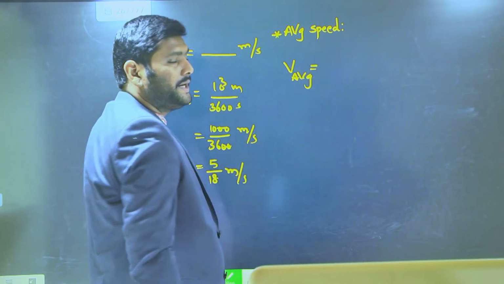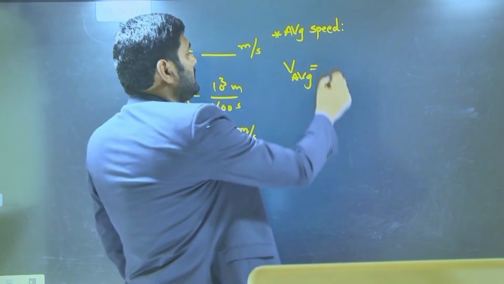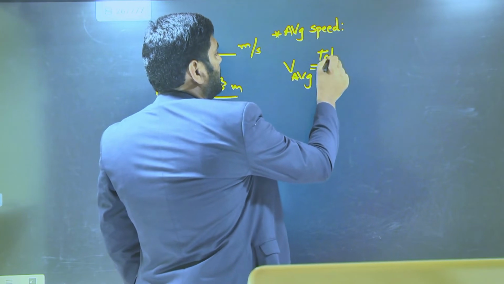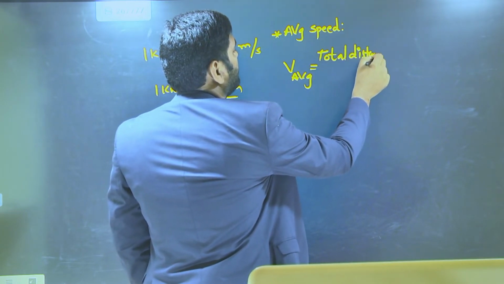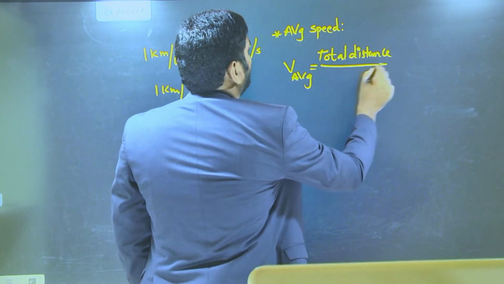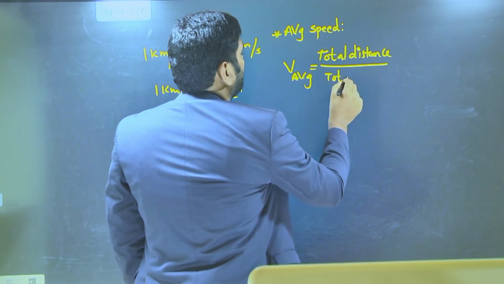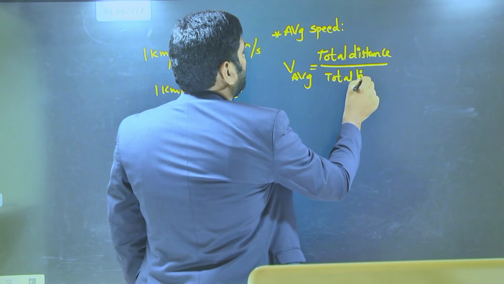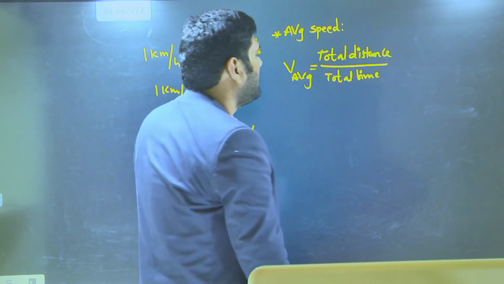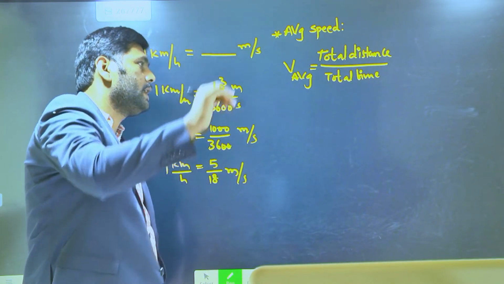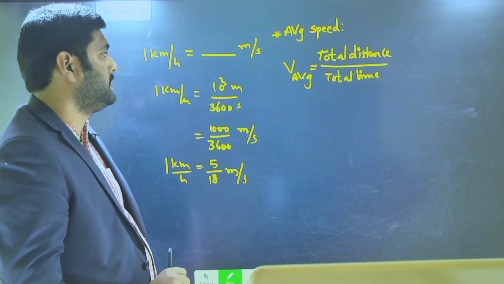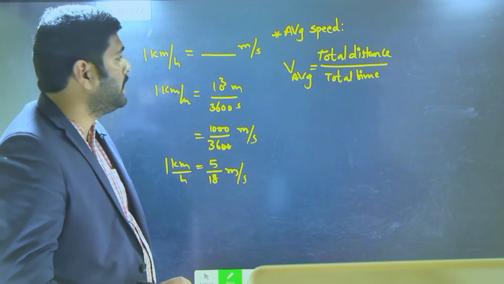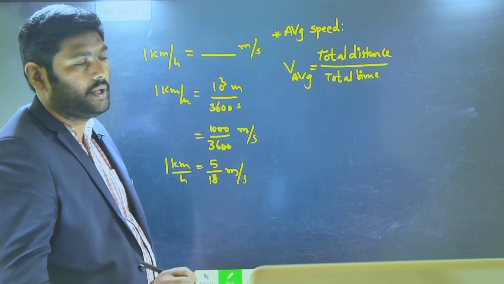The average speed is nothing but total distance by total time taken, the total time taken for covering the distance.